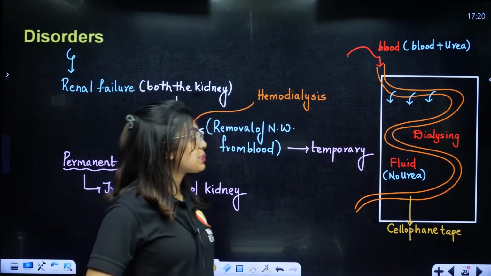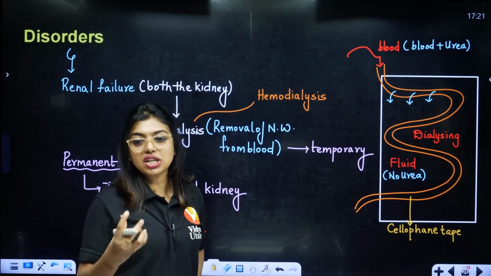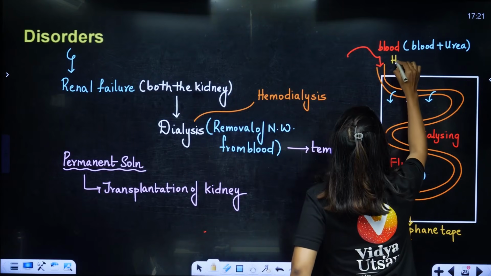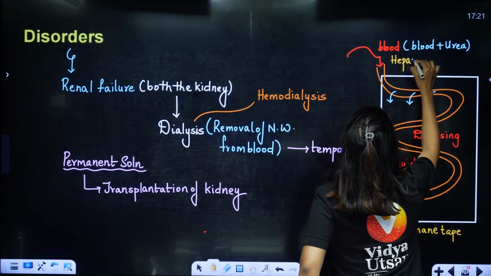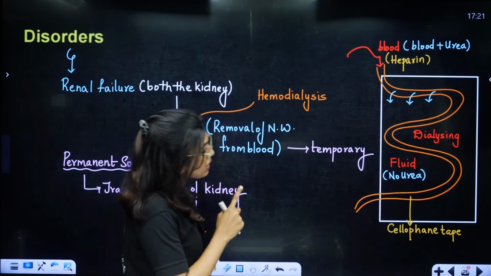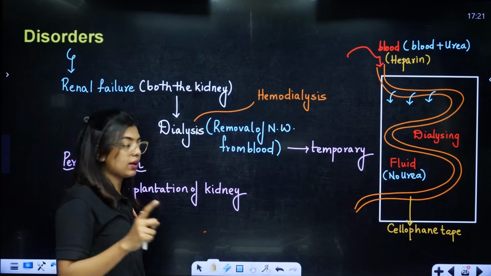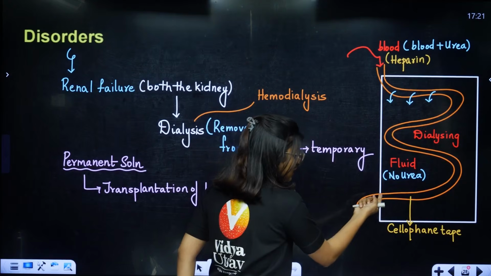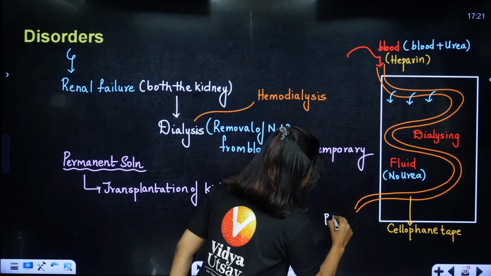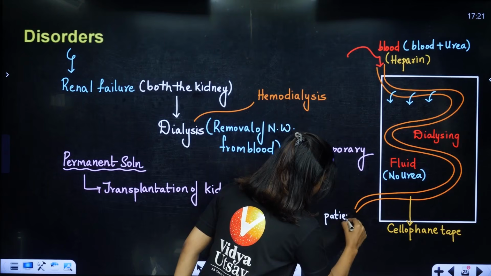Clear? Now students, please remember, as we are taking blood, there is a chance that coagulation happens. So here we are going to inject heparin into the patient, which is an anticoagulant. And once we inject the heparin, we know that coagulation won't happen. By the time we are giving the blood back to the patient, let's say the patient is here, we are giving the blood back to the patient.